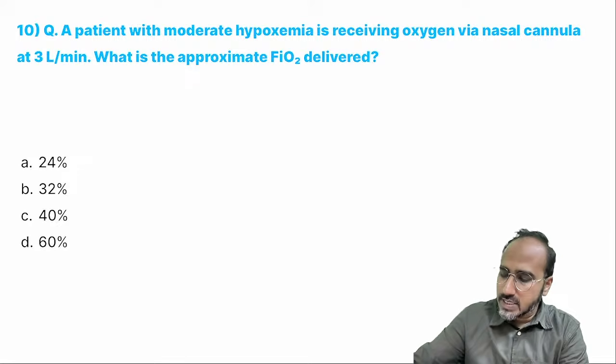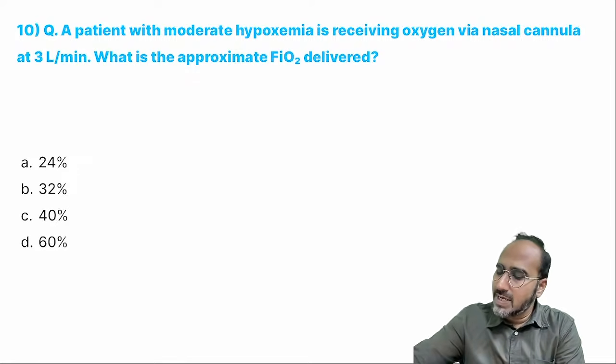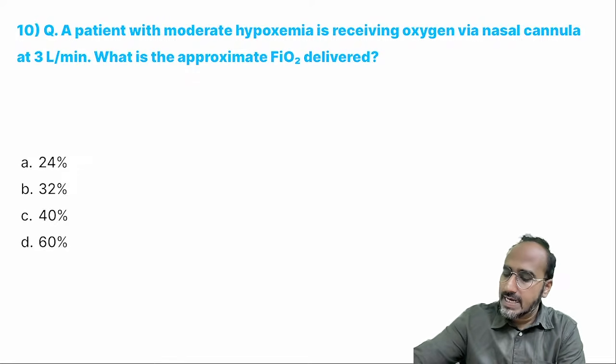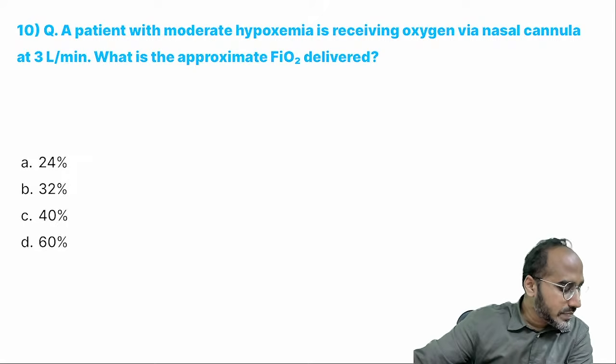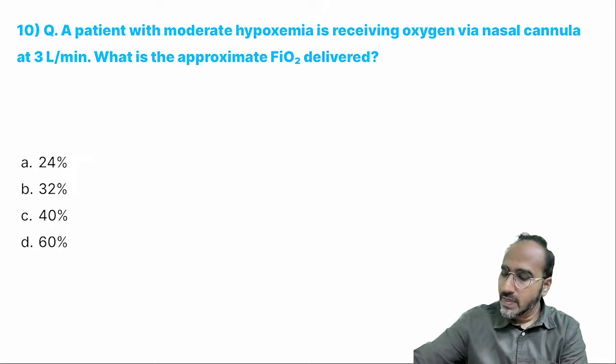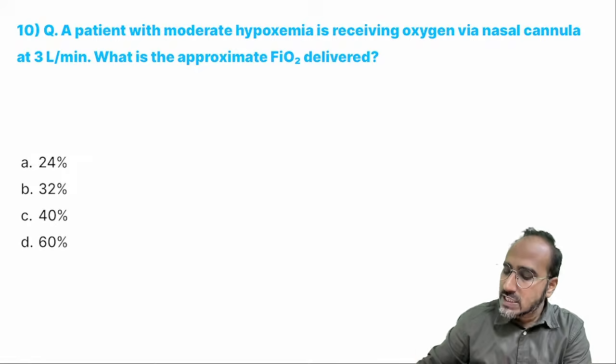Okay. Next, a patient with moderate hypoxemia is receiving oxygen through the nasal cannula at 3 liters per minute. What is the approximate FiO2 delivered? Come on, guys. Who will answer this? Who will answer? Guys, remember I told you 3 liters per minute.